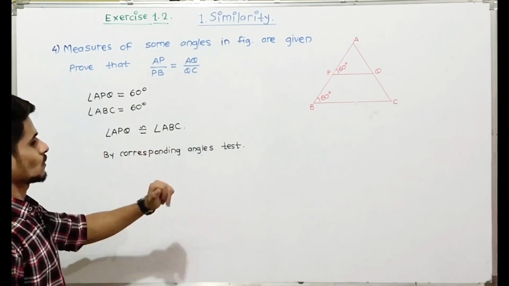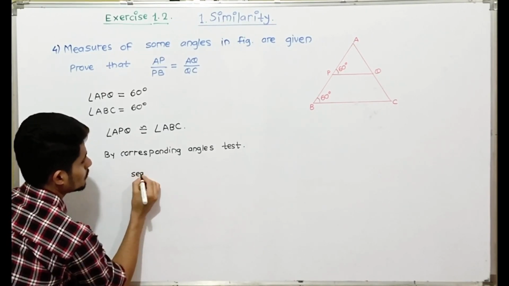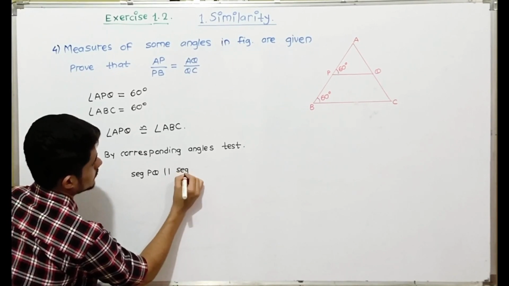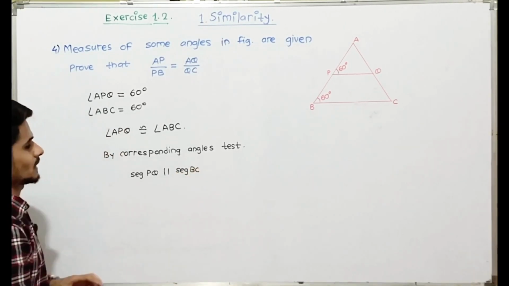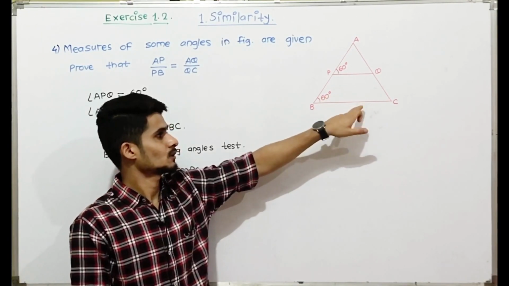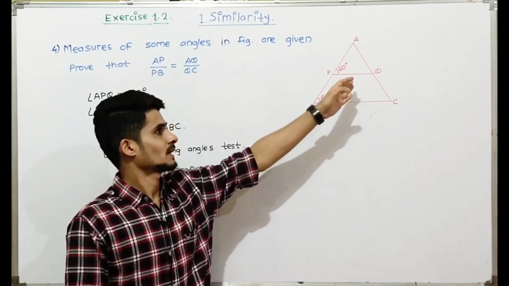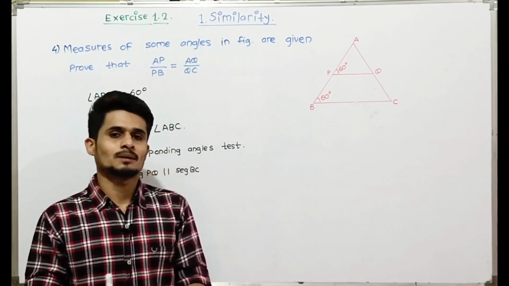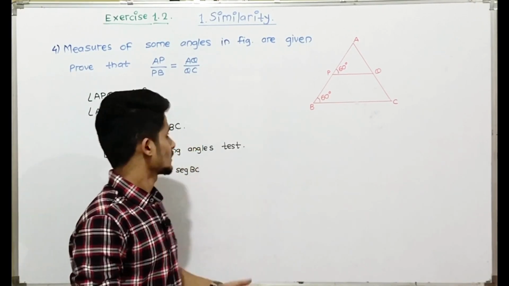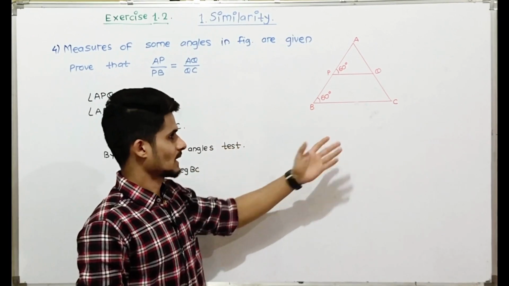So by corresponding angles test, seg PQ is parallel to seg BC. Once you find that lines are parallel, then by the basic proportionality theorem, the ratios will be equal.